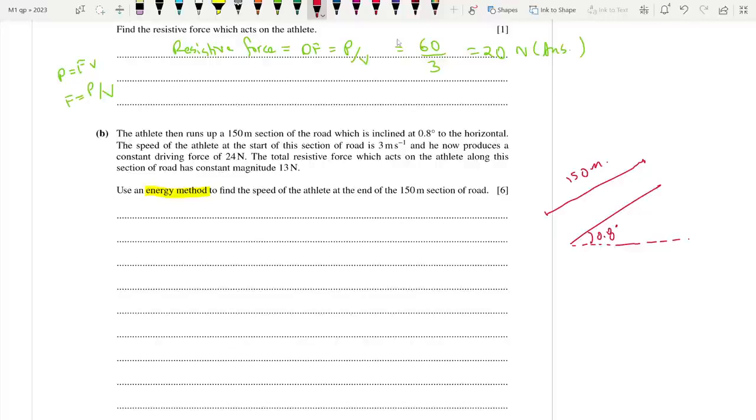So the speed at the start is 3 meters per second. And he produces a constant driving force of 24. And the resistive force is 13. So the athlete will actually have a component of weight acting downwards, which is mg sine theta.